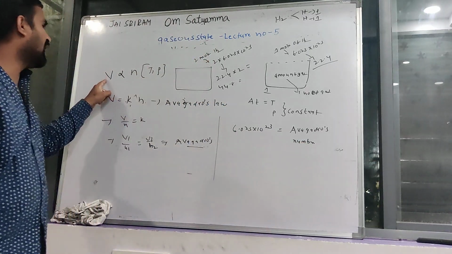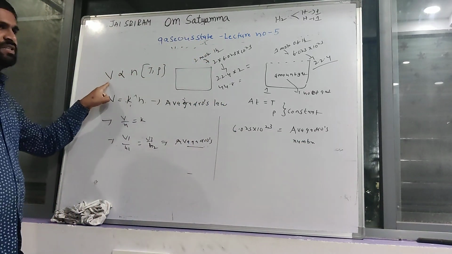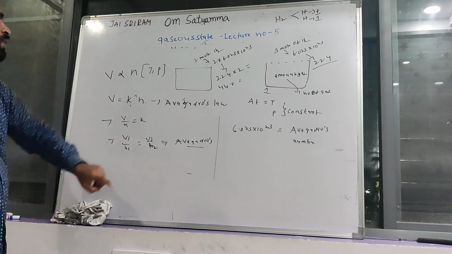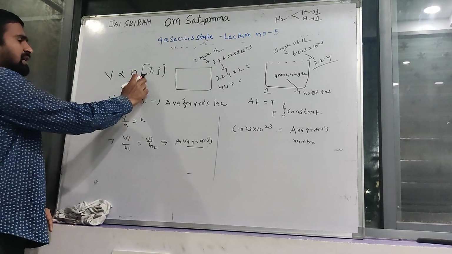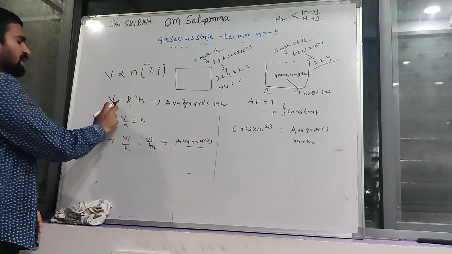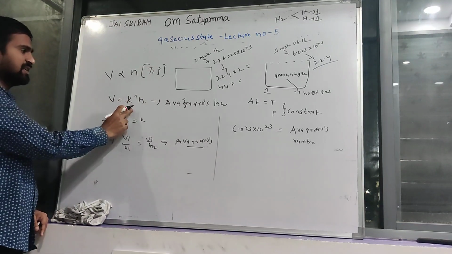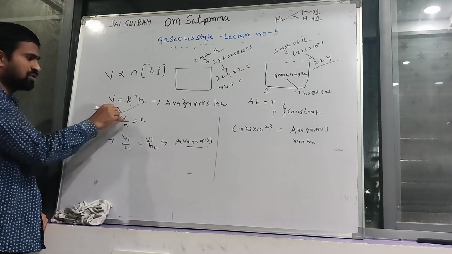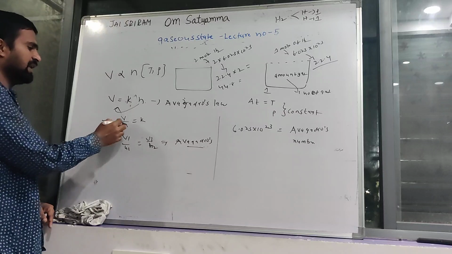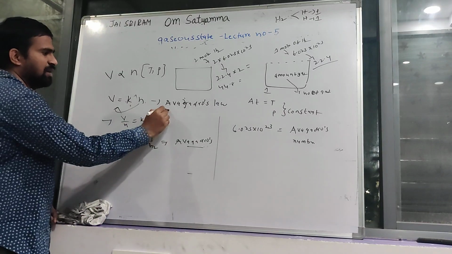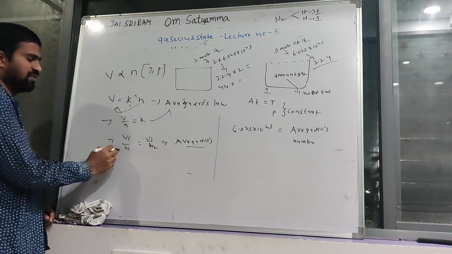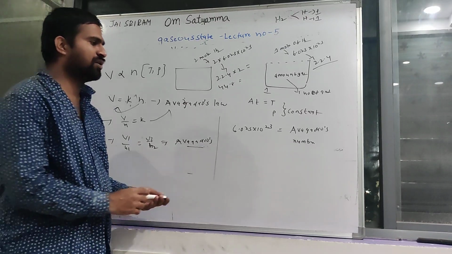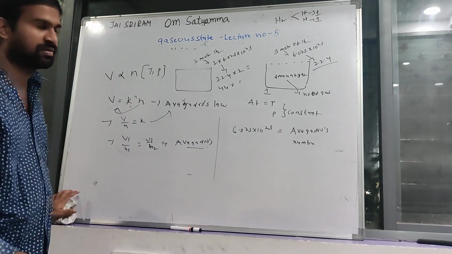If the number of moles increases, volume increases. That's why the volume of any gas is directly proportional to the number of moles of that gas at constant temperature and pressure. If proportional, you can remove the proportionality and a constant comes: V is equal to K into n. Number of moles, we can take on this side: V by n is equal to constant. This is also called Avogadro's law. In two conditions, V1 by n1 is equal to V2 by n2. Finally, Avogadro's number is 6.023 into 10 power 23. Clear.